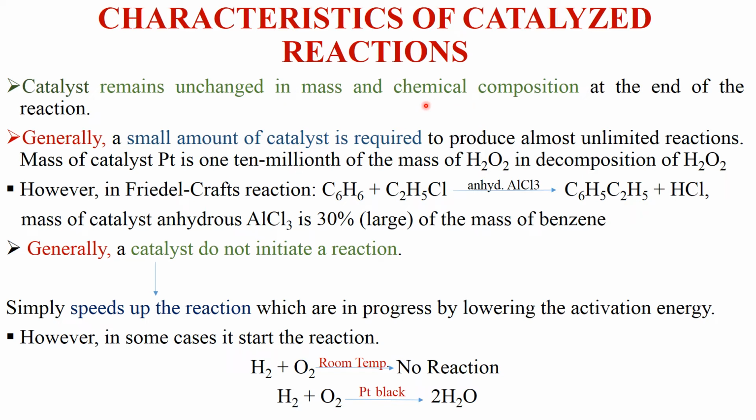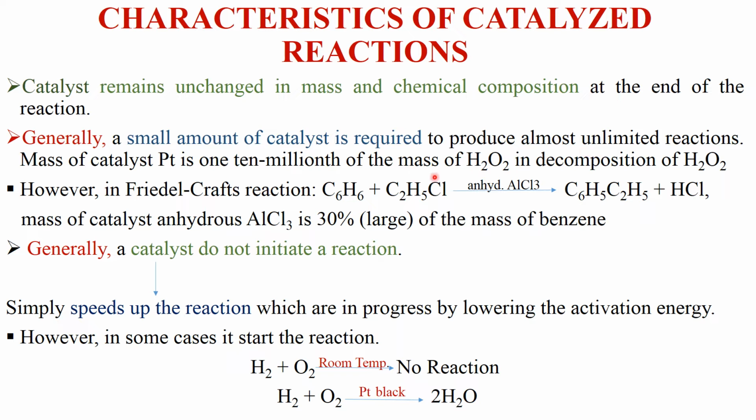It means that granular form can be converted into powder form, but there is no change in the mass, or we can say the amount, and chemical composition of the catalyst. The next characteristic: generally, a catalyst is used in a small amount in order to produce unlimited reactions. It means that by using a very small amount of catalyst, we can produce a large amount of reactions.